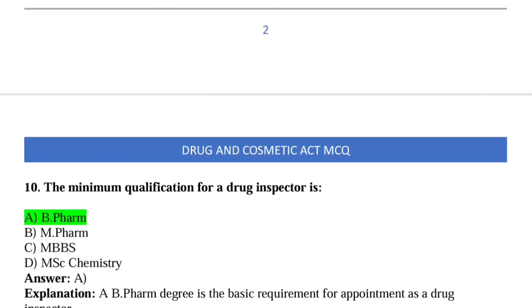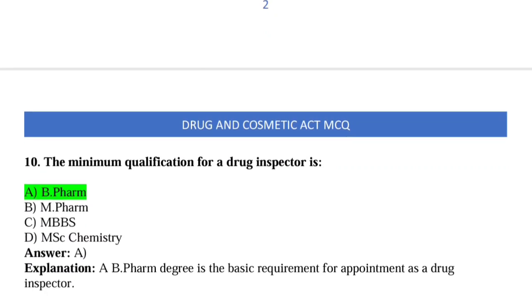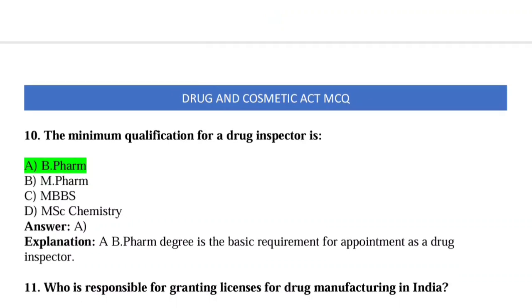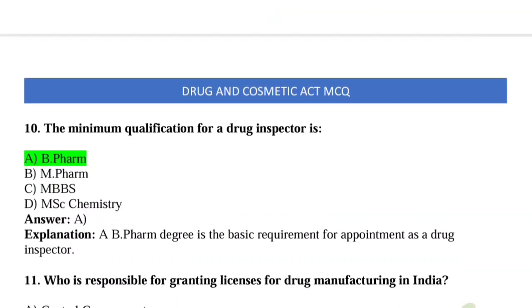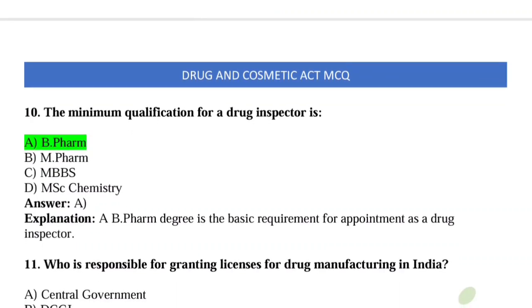Question number 10, the minimum qualification of drug inspector is? So option A is correct. B Pharm. So a B Pharm degree is the basic requirement for appointment of any drug inspector in India.